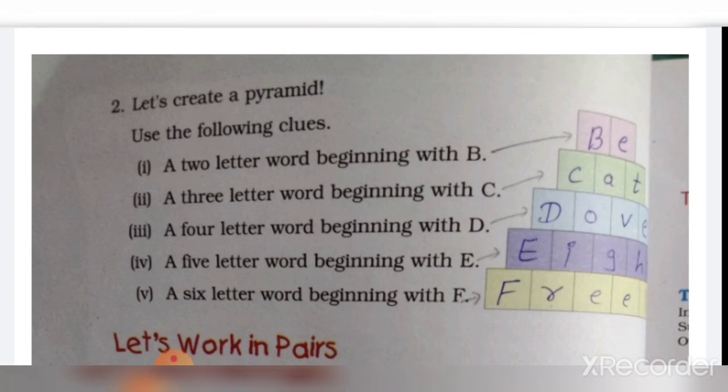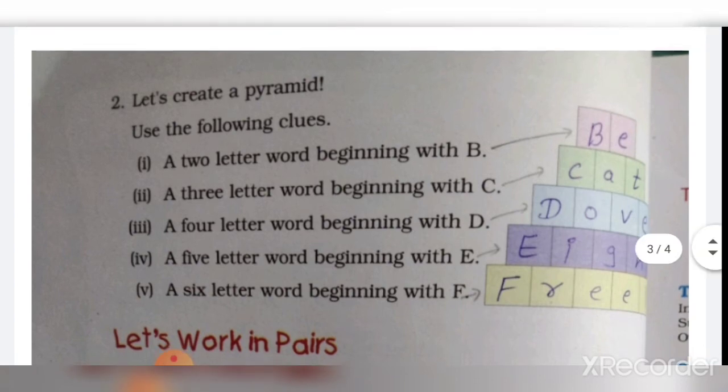So here one word we have written, but apart from this, you have to write five words for each section. That means five 2-letter words, then five 3-letter words, 4-letter, 5-letter, 6-letter. These words you have to write by yourself in your notebook.